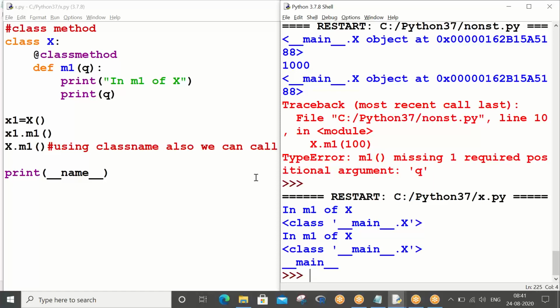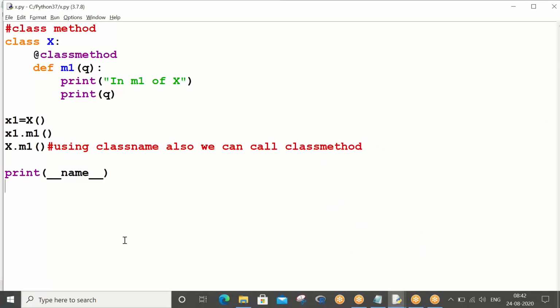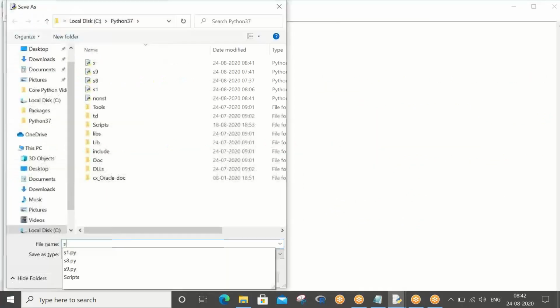Right, so the third and the last type, let us go ahead and see. Okay, let's quickly move on to the third one. Control N, Control S. Static methods. Let us go ahead and understand static methods now.